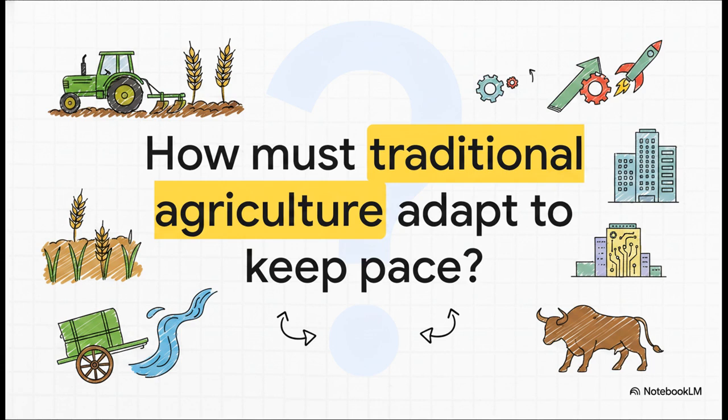All right, well, that brings us to the end of our data deep dive. We've seen massive fiscal discipline, booming services, and a thriving startup ecosystem. But I want to leave you with this provocative question to ponder for your exams. With such aggressive capital expenditure and a rapidly booming tech and services sector, how must traditional agriculture adapt to keep pace with India's growth engine? It really makes you think deeply about that